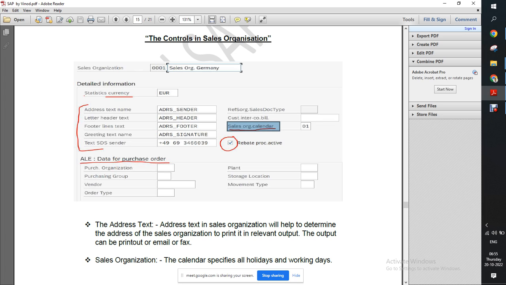So if we are talking about calendar, we have two types of calendar. One is the factory calendar and one is the customer calendar.